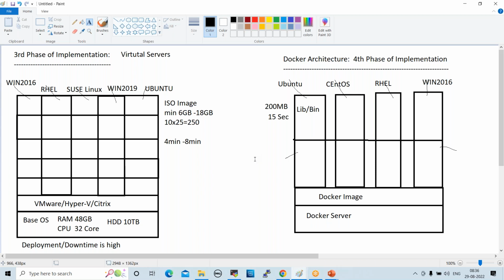How can they deliver within 10 minutes? Because in the backend they are using Docker containers. It's very fast. When you place any order, within a few minutes it will be processed. For example, in lockdown time, everyone used online only, because of Docker containers.